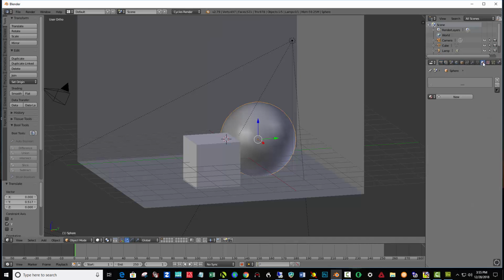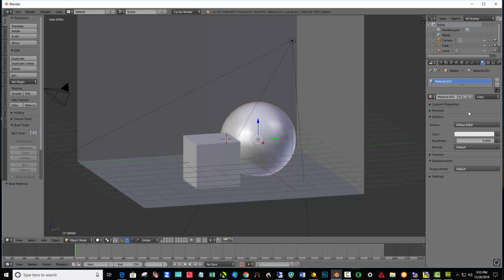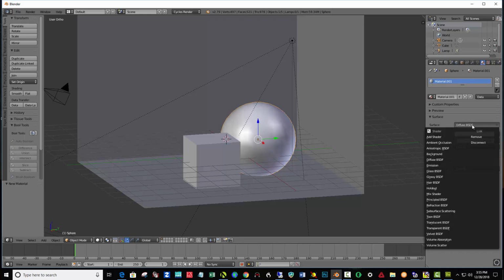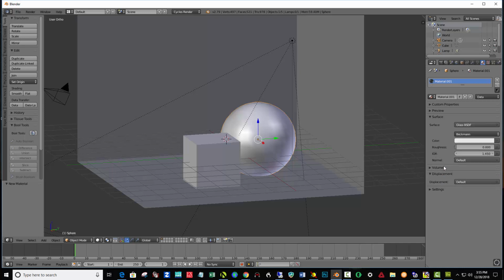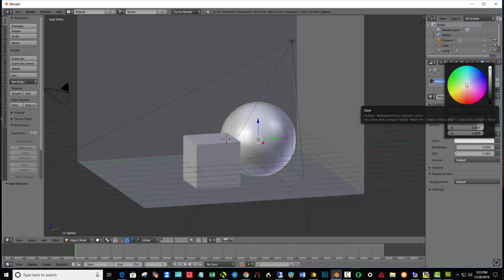So I'm going to click that, and then I want to click new, and instead of a diffuse material, I want to click glass right here. And I'm going to keep the roughness at 0 so it's nice and transparent. And for the color, I'll give it a very small amount of green, so it kind of looks like regular plate glass.